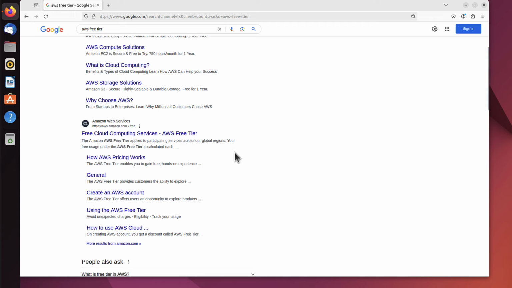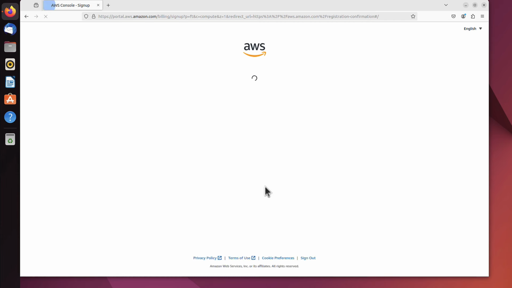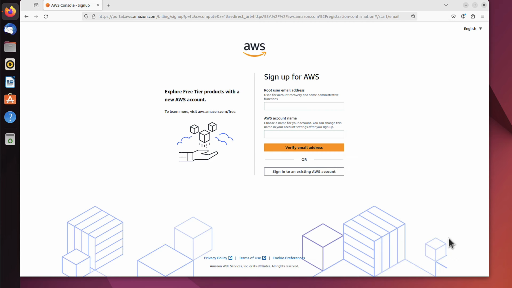Now we're creating the account itself. So as you can see here, I have Create an AWS account. Let's click that because that's what we are interested in, yes? It takes me to that web page with that Create a free account button. So let's click on that. And maybe let's accept those cookies.